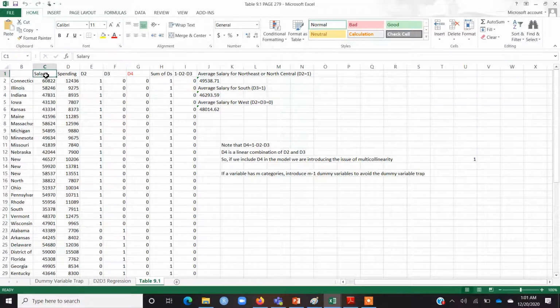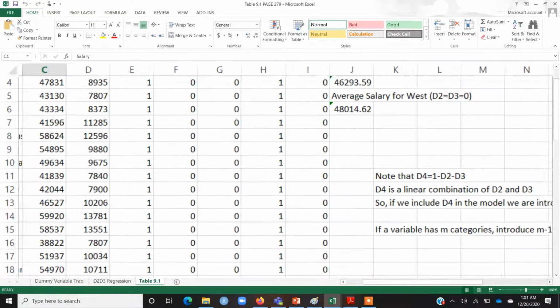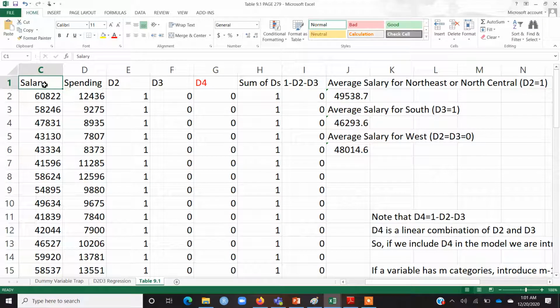I have data on salary. For now, I'm not talking about spending. This column will be used later. And now you see that there are some D's, or dummy variables here, D2 and D3. So what are these? We will come to these later. For now, let's focus on this calculation, average salary.